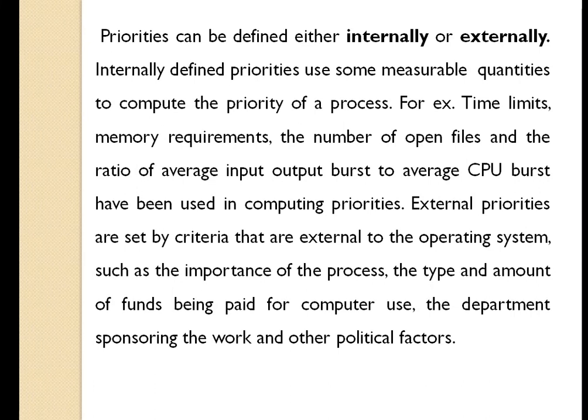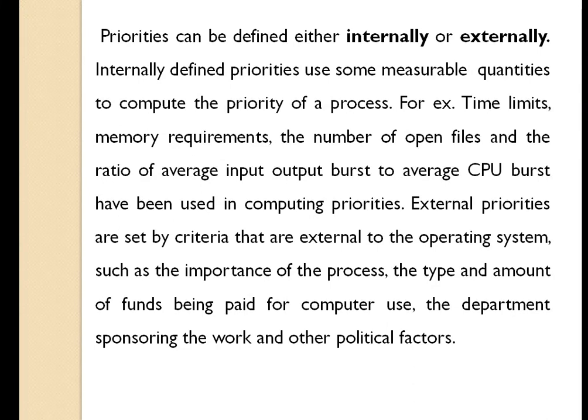So priority is given to a process depending upon some internal criteria. Now what may be these internal criteria? For example, time limits, memory requirements, number of open files, and the ratio of average input output burst to average CPU burst have been used in computing priorities. So some criteria which are internal are used to give the internal priorities.